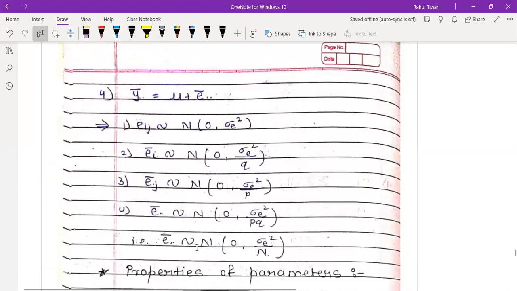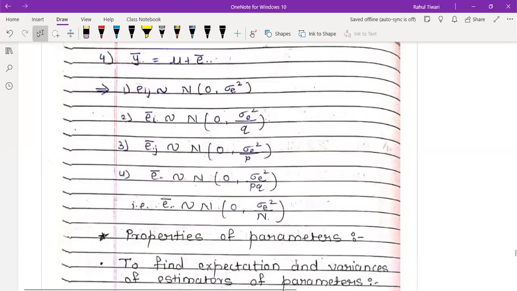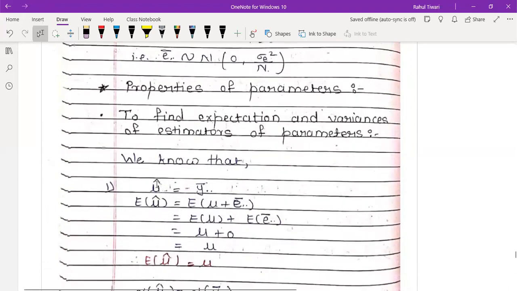I have consumed a lot of time to complete one-way ANOVA because that was the foundation. That was the foundation. And once you did this, we can find E bar dot dot will be the same. So I'm just skipping that part. And exactly the similar way this one also.